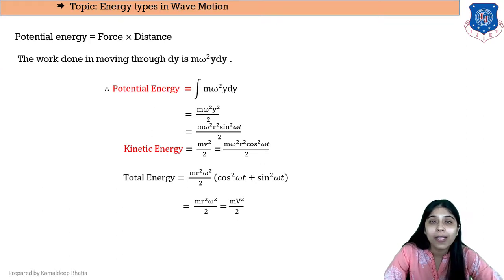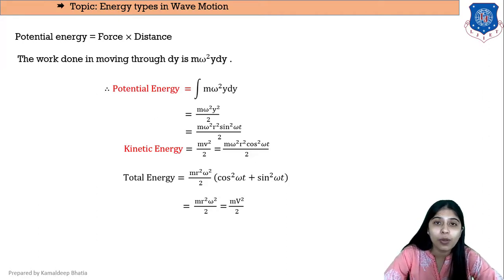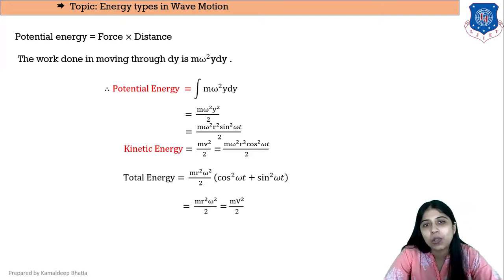Again, what is y? y is the displacement, which is represented as r sine omega t. So if we substitute this value, we'll get m omega square r square sine square omega t upon 2. This expression is the expression for potential energy in case of simple harmonic motion. Now let us find kinetic energy. Kinetic energy is always expressed as half m v square, where v is the velocity of the particle.